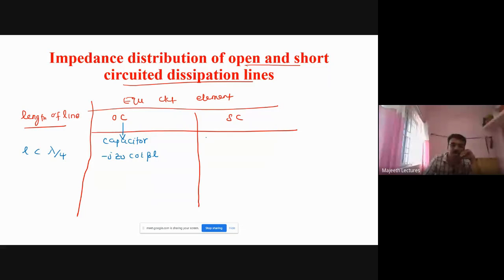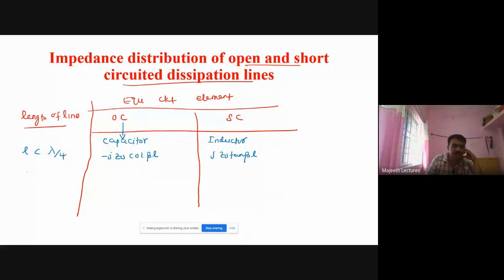And the short circuit line acts as an inductor, right? So what is the impedance of the short circuit line? We know already it is jZ naught tan beta L. Open circuit I told cot beta L, right? So this is very important. Length less than lambda by 4: open circuit capacitor, short circuit inductor.